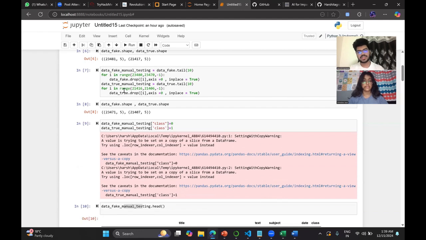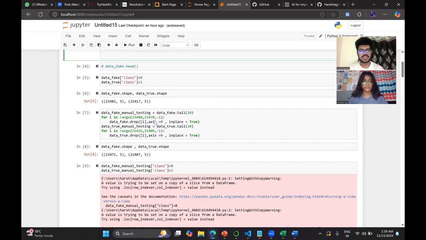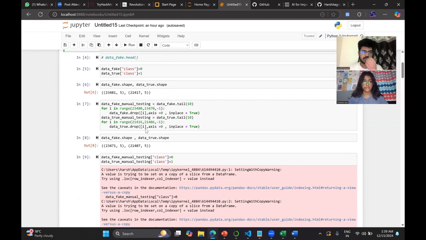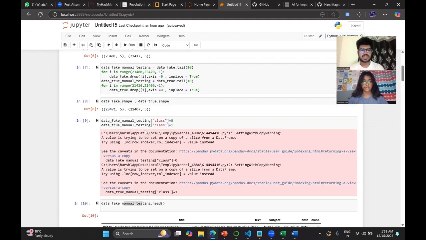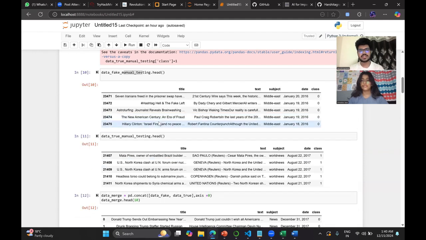So what we are doing here is making the data fit. We are cleaning the data and shaping the data. We have created two data classes. Whenever the class data is fake, you will get a 0 value. Whenever the data is true, you will get the 1 value. So let us start with the data analysis.